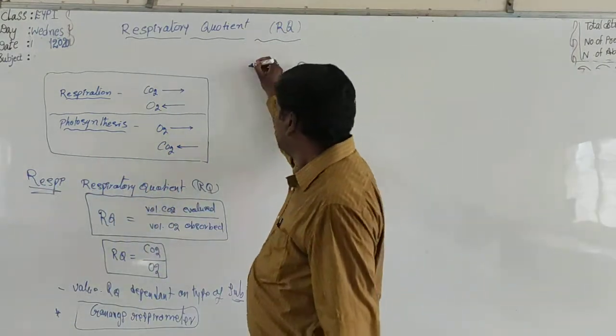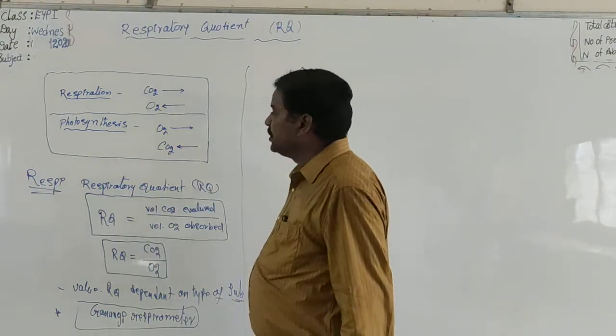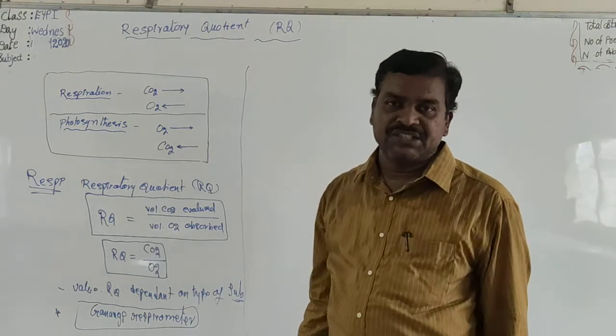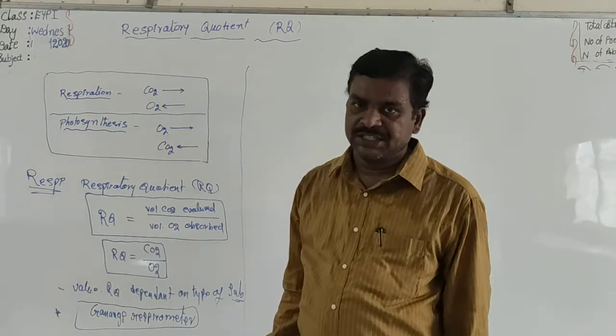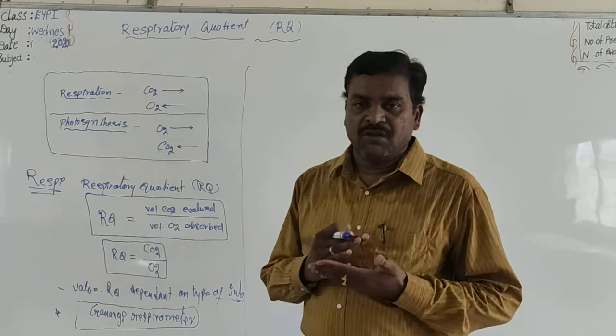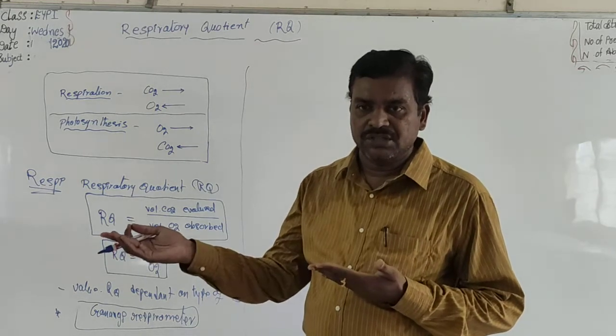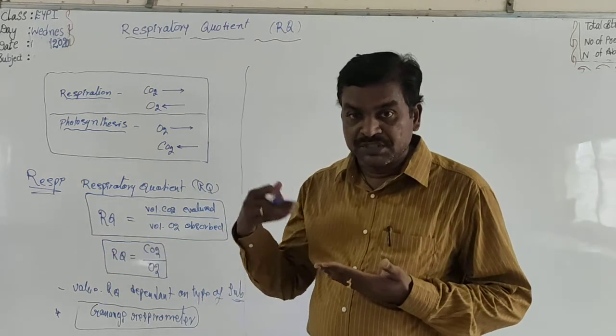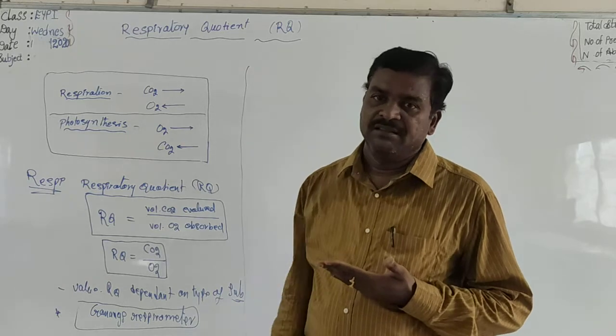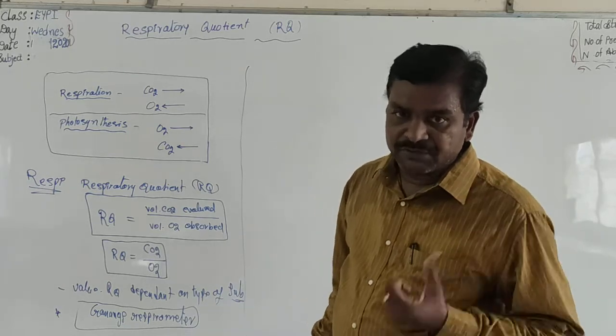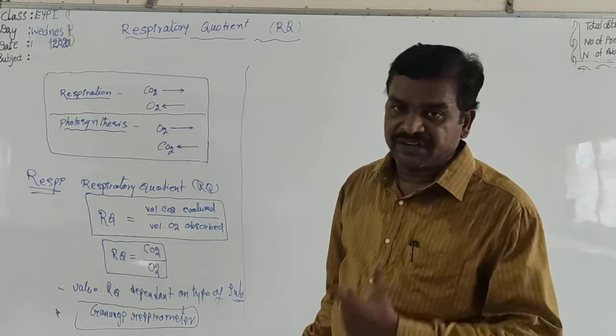RQ is defined as the ratio between the volume of CO2 given out and the volume of O2 absorbed simultaneously by a given weight of tissue in a given period of time.